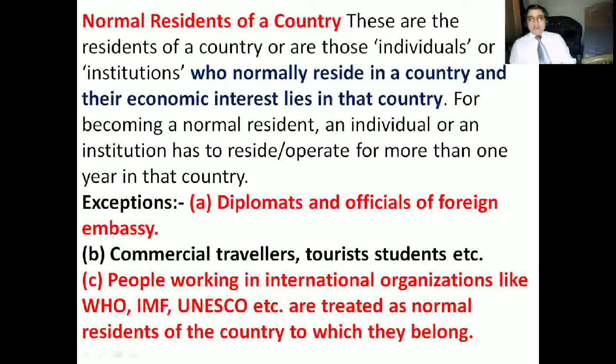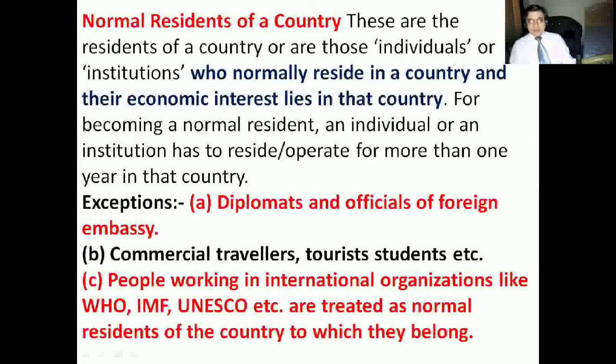These are those individuals or institutions who normally reside in a country and their economic interest lies in that country. For becoming a normal resident, an individual or an institution has to reside or operate for more than 1 year